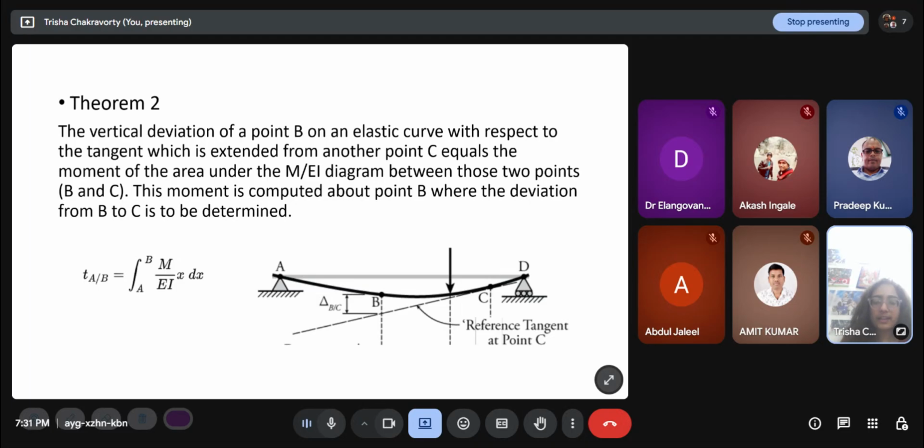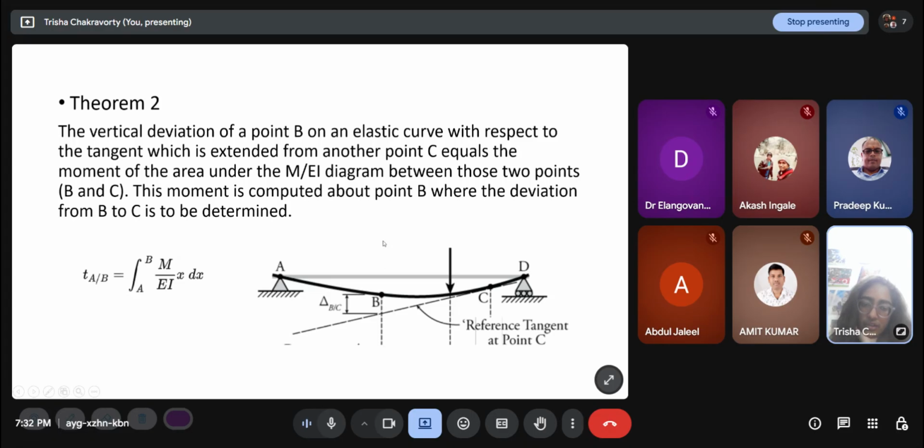So what this says is that C has a tangent, which I am drawing, and the vertical deviation of the point B on an elastic curve with respect to the tangent which is extended from another point C. So I extend the tangent from C, and this theorem is concerned about this portion. It is the deflection from the deflected point B to the tangent wherever it cuts it.